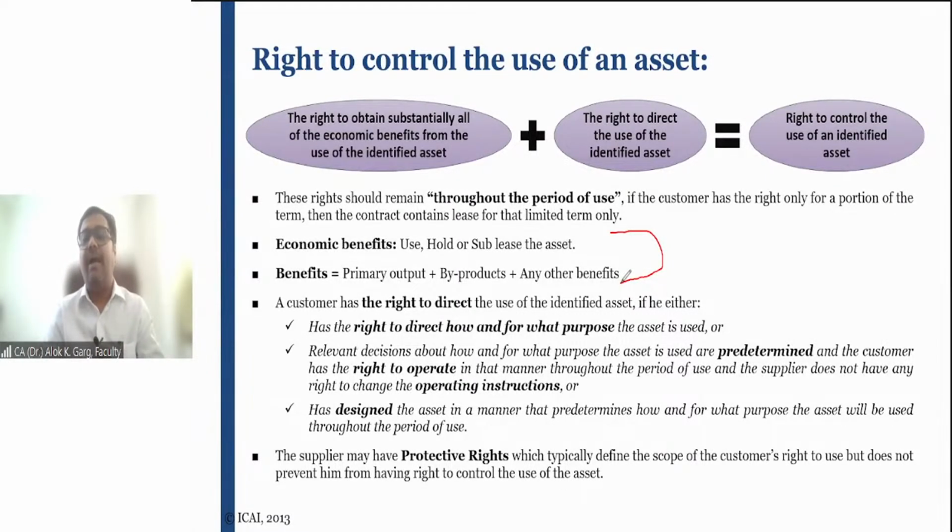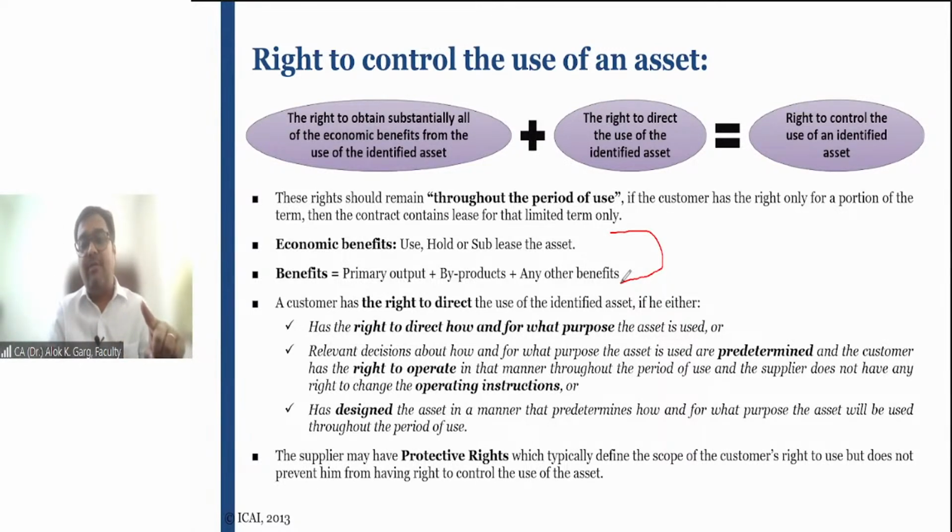Number two, I'm talking on the right to direct the use of the asset. Who is deciding the use of the asset, whether it is lessor or lessee? Deciding the use of the asset means how the asset is getting used and for what purpose the asset is getting used. So if the lessor is deciding how the asset is going to be used and for what purpose, then the right to control the use lies with the lessor, not the lessee.